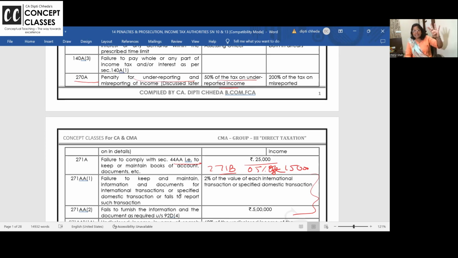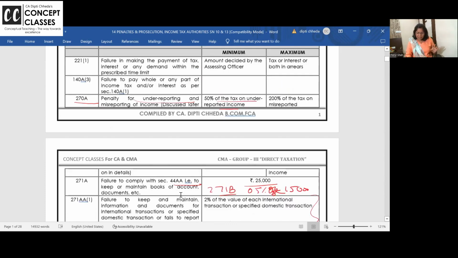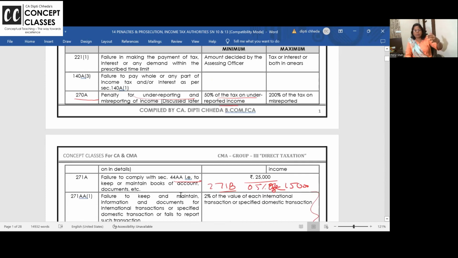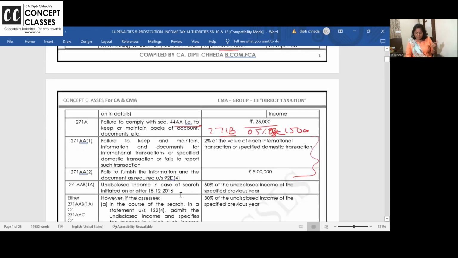There are 6 cases I'll teach you later, because of which underreported income can become misreported. When I come to that, I'll explain. Now, one more thing is important. If the income is underreported, you allowed some bad debts and all, the department said no, it's disallowed. You have not shown something as sales or income. The government said no, this is not a liability, this is your income. So like this, it is underreporting or misreporting.